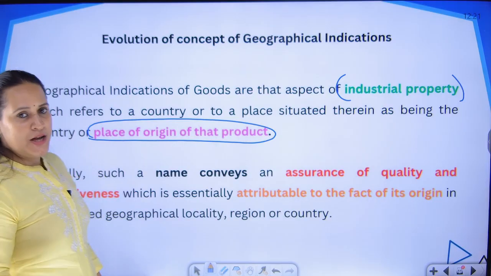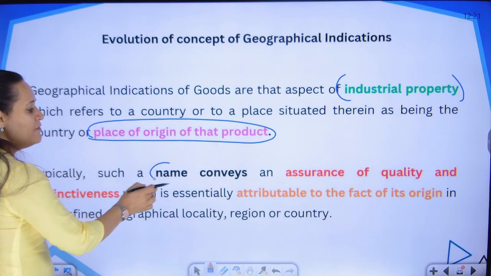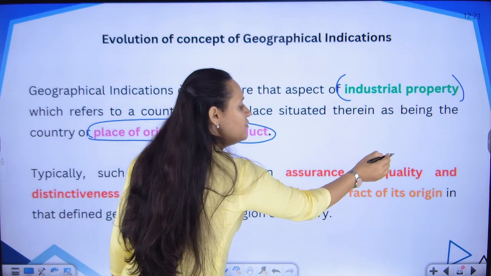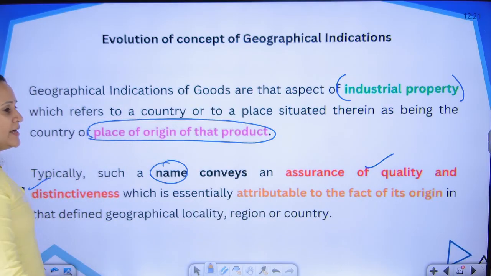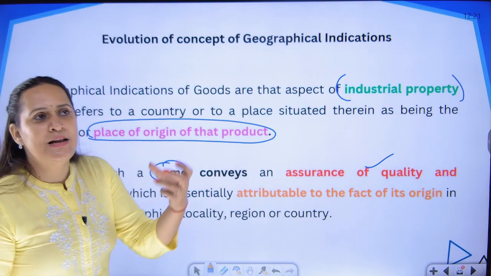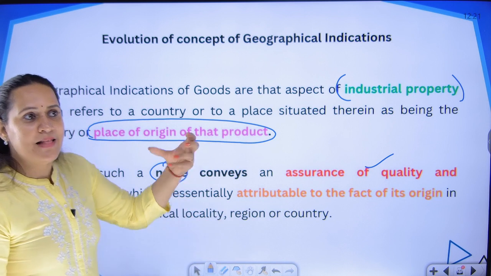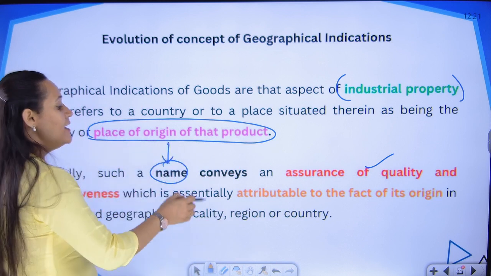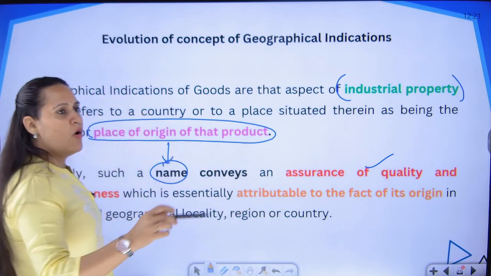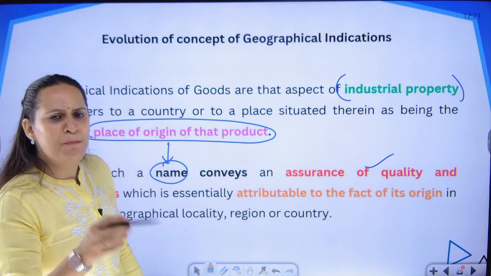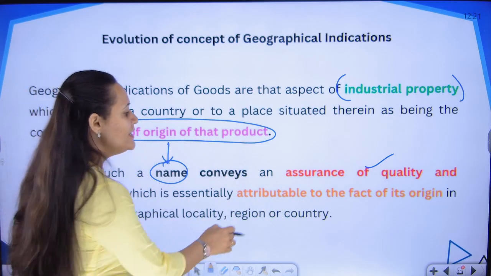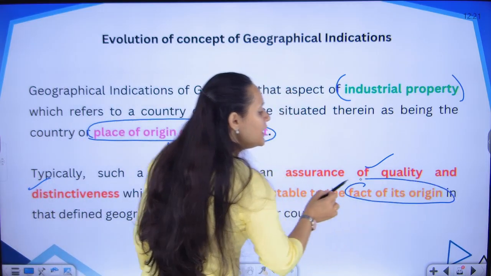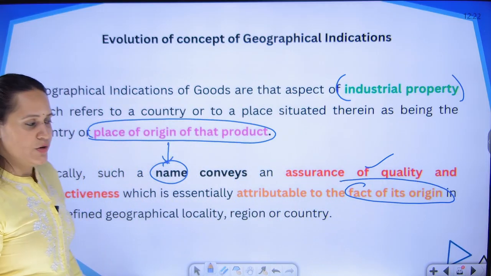That this GI, the name conveys that there is some level of quality, some level of distinctive feature, some kind of uniqueness in this particular product, and that is hinted from the name of the product itself. That unique feature and quality is going to be there in the product merely and merely because it is linked to a particular place and that place of origin.